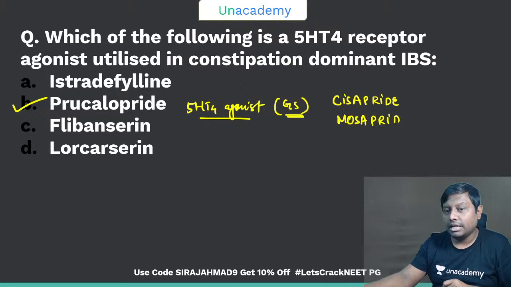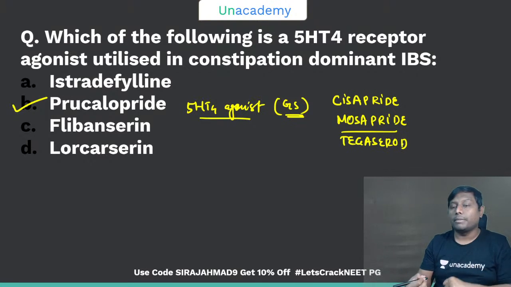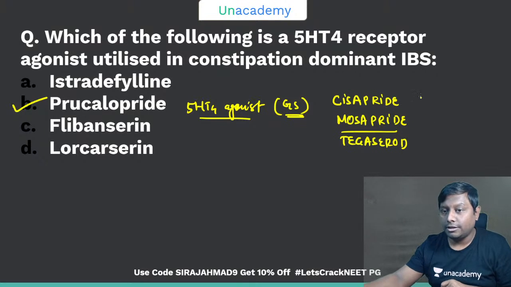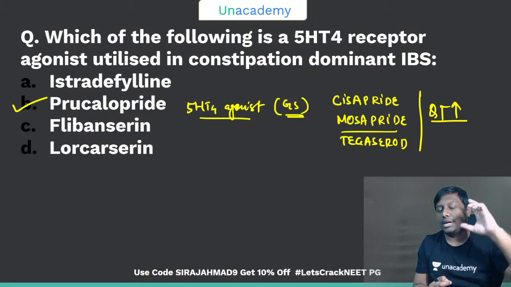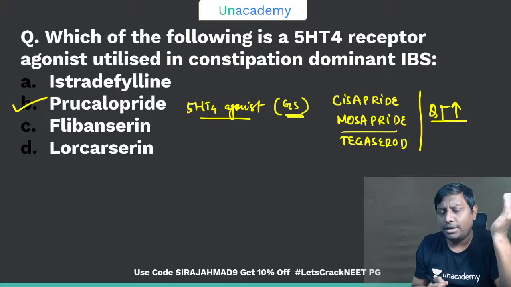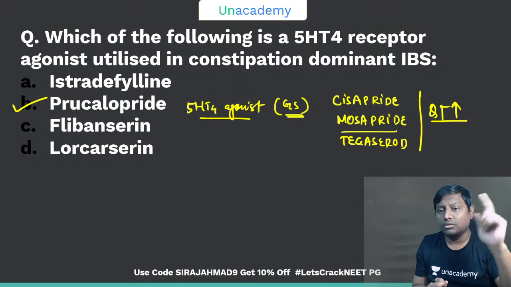mosapride, and there was another one by the name of tegaserod. In some countries tegaserod is also banned, however in some countries they are still there, right? So they all are associated with QT prolongation as a side effect. Because of the QT prolongation as a side effect, cisapride and mosapride have actually been banned for quite some time, right? Tegaserod was the next, but tegaserod also has a black box warning. In some countries it is also banned.